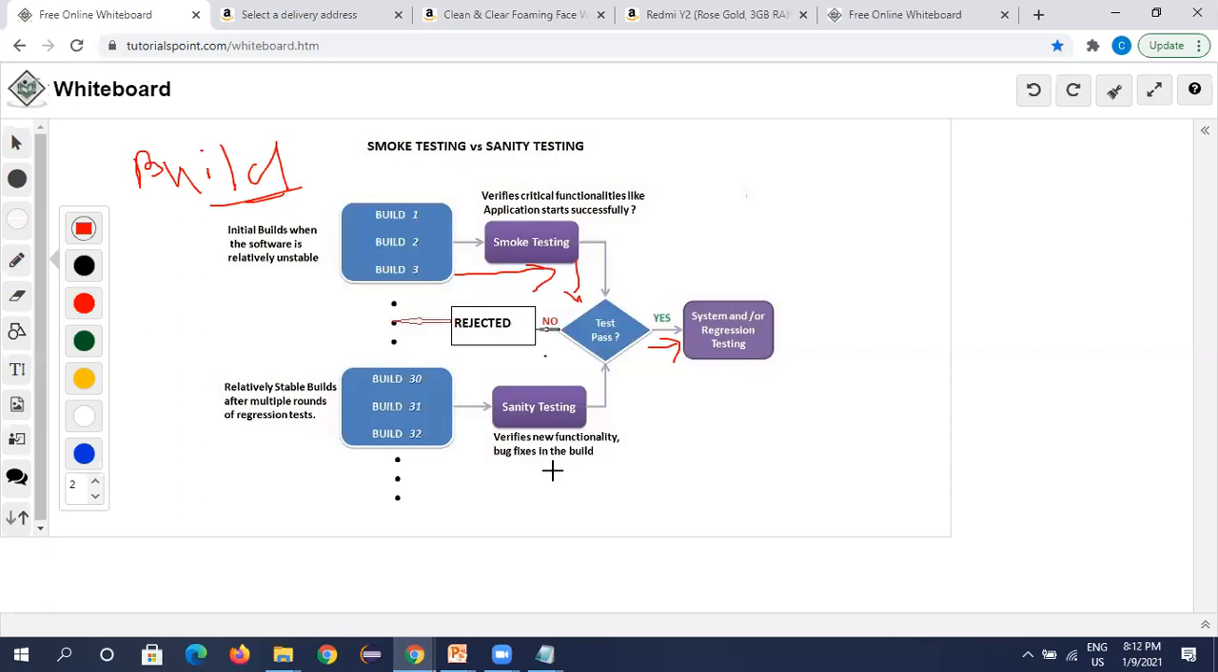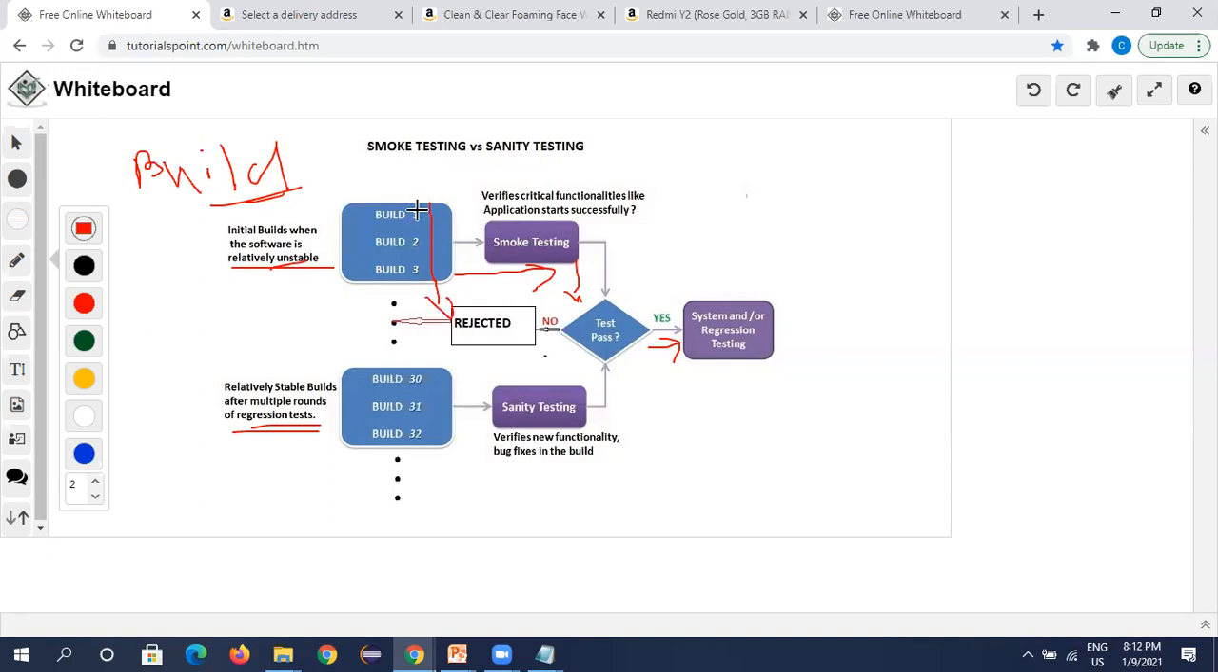Then what is sanity testing? Sanity testing is also similar to this kind of thing. But the smoke test we'll be doing in the initial days of the project, like build one, build two, build three, as I have shown here. Sanity test is done on relatively stable builds after multiple rounds of regression testing. So see, smoke test is done when the application is unstable, and sanity test is done when the application is stable.